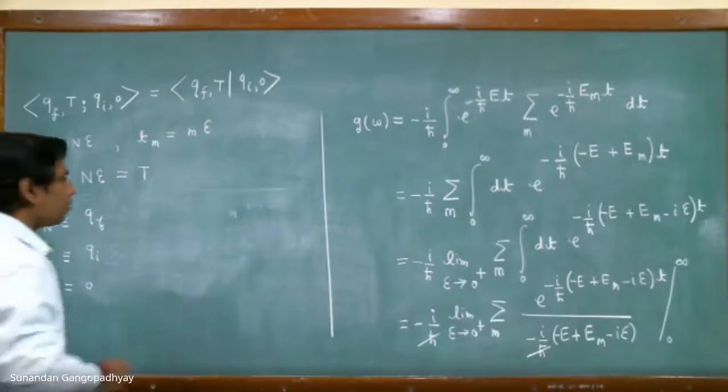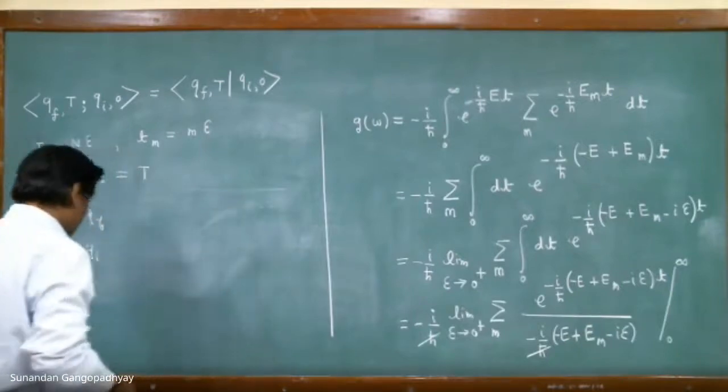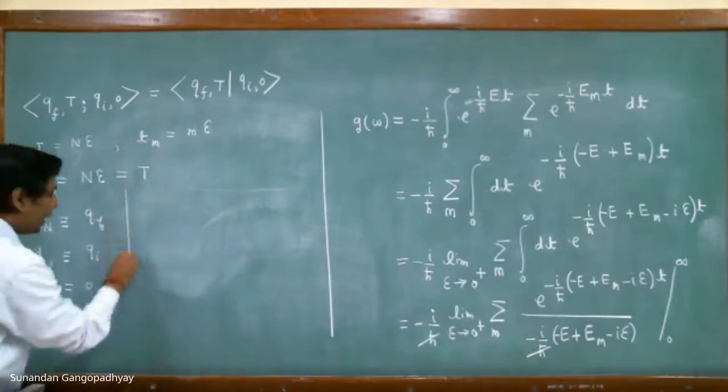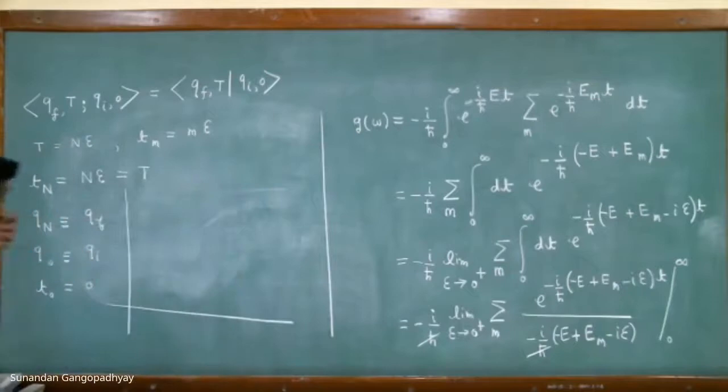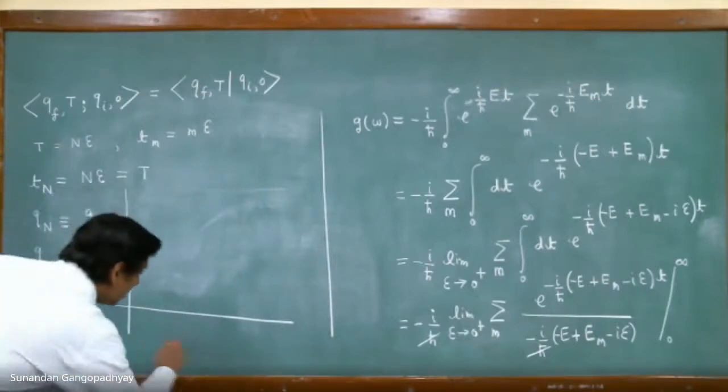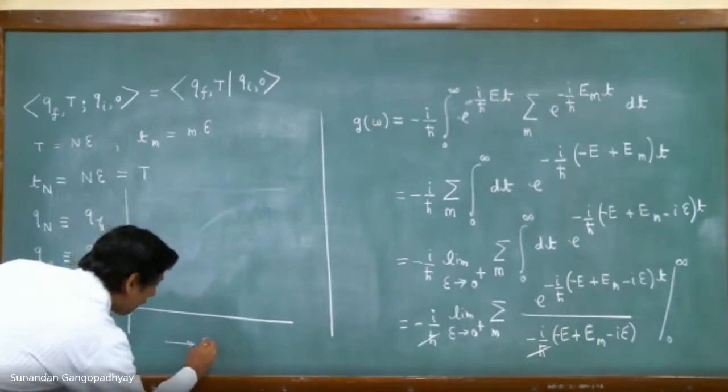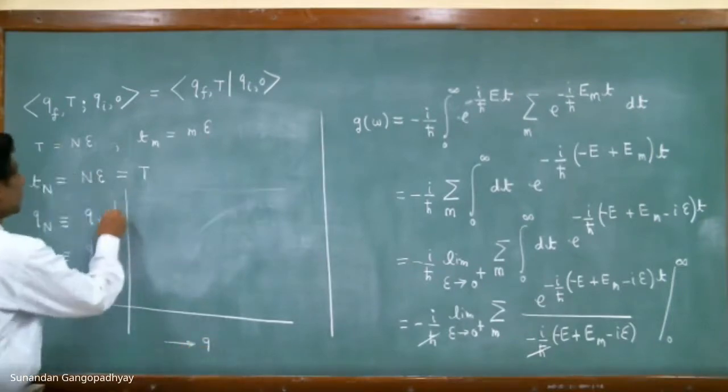So what we are doing today is the following. You remember the diagram that we drew in the first lecture probably. This direction is Q, and this is the time direction.